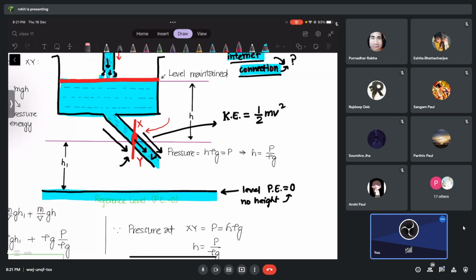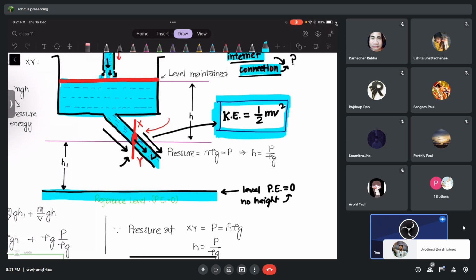Let me just mark it properly. I've written the first energy that I want to talk about. What is this, guys? Kinetic energy of the liquid, or water, or fluid. You will all agree with me: liquids flow, they move, they have velocity, so they have kinetic energy. So this is what I've written, that's the kinetic energy there.